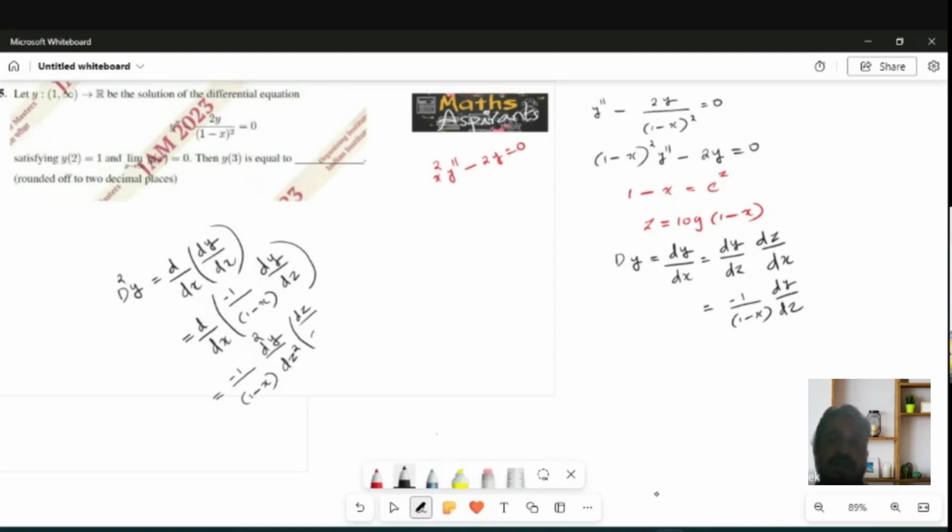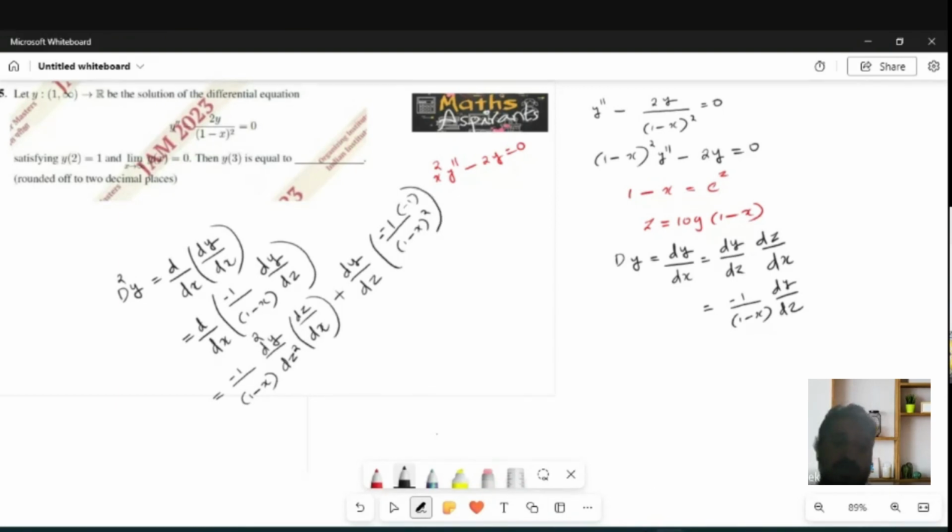Then second into derivative of first: negative is already there, derivative of 1 by x is minus 1 by x square, so minus 1 by 1 minus x whole square into derivative of 1 minus x, which is again negative 1.